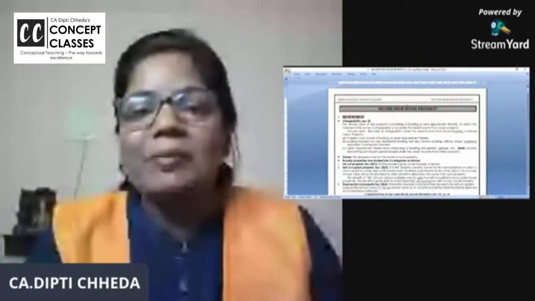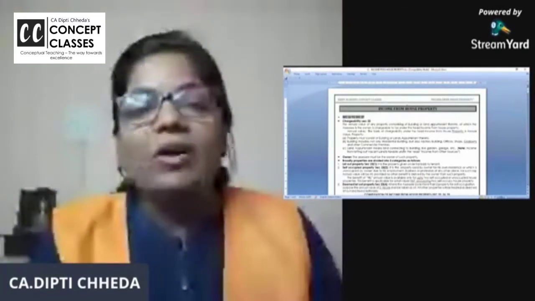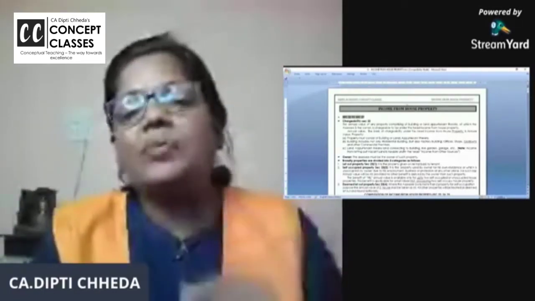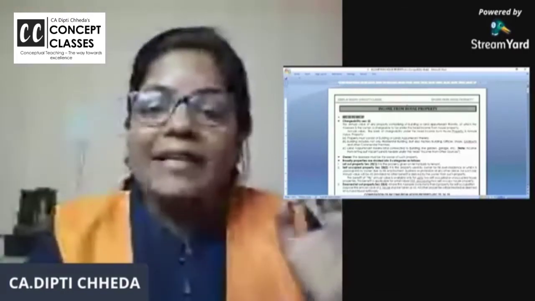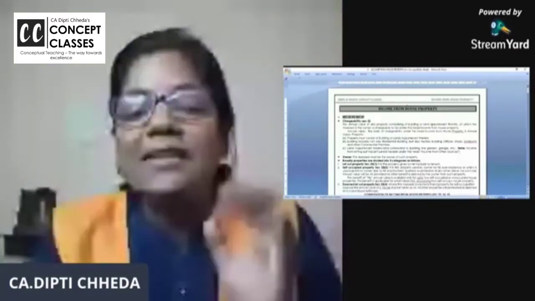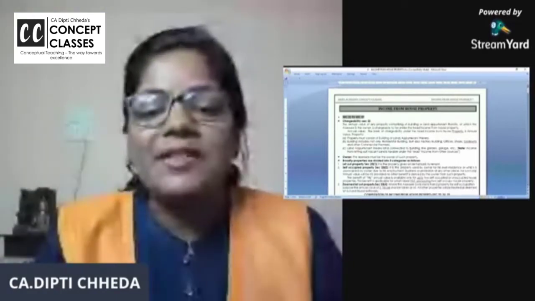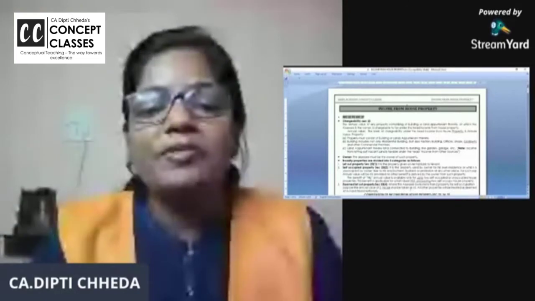Suppose next to my building I have a garage or an open outhouse, and there I have asked someone to open a parlor or some library and I've given it on rent, that will be taxable. But when I get income from vacant land, it will be taxable under income from other sources. I hope this is clear to all of you.